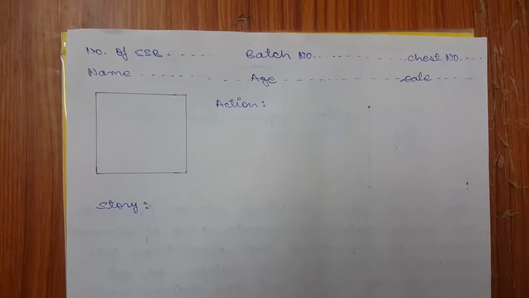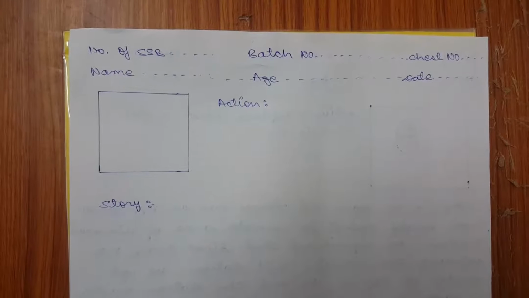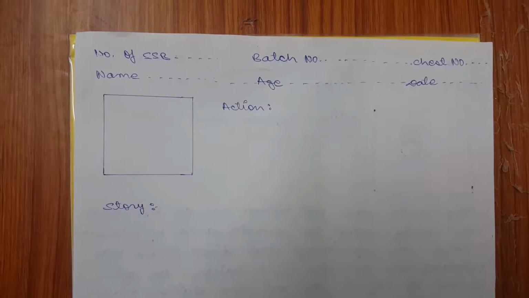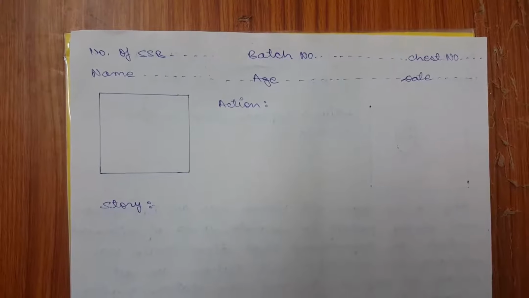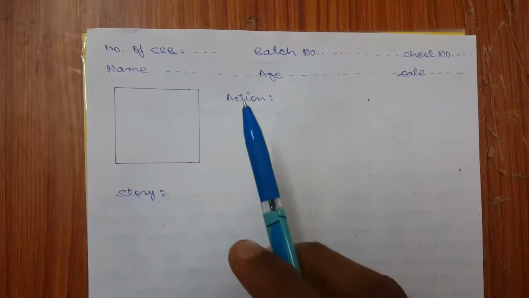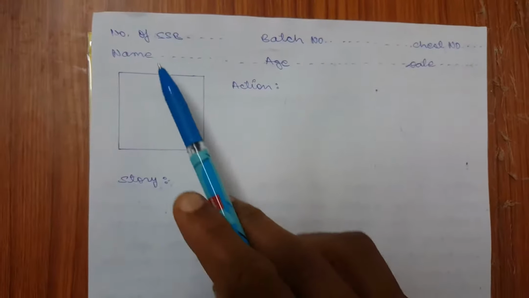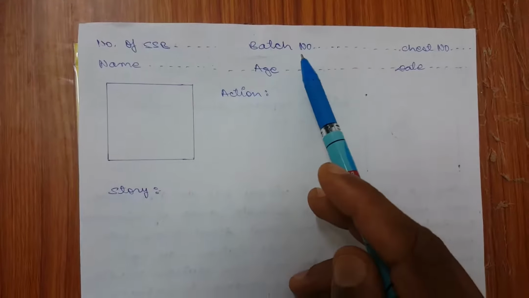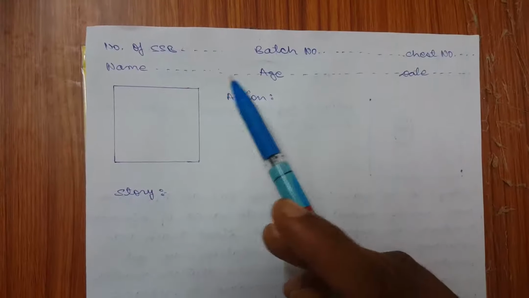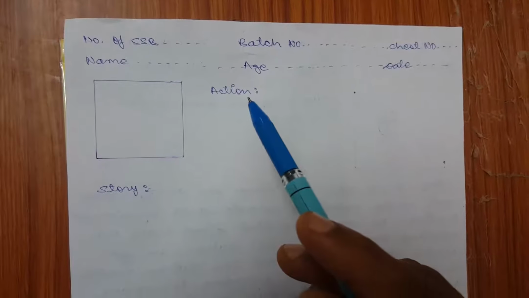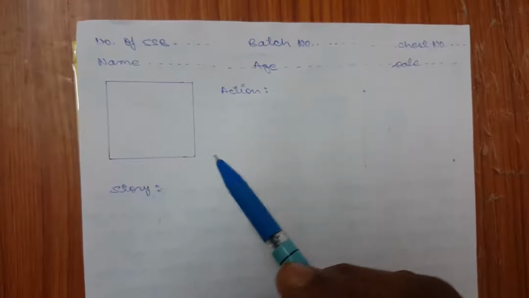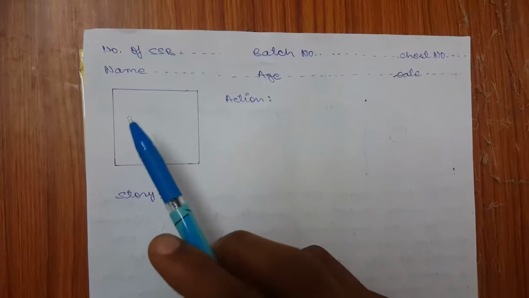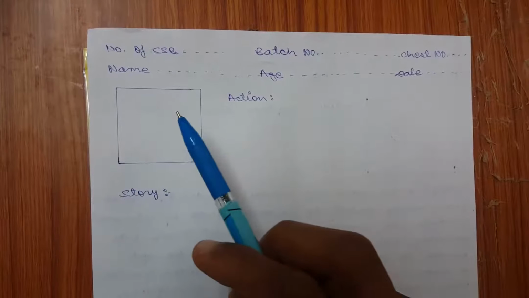In SSB, a seat is given to us, and that is like this. In that, up here the information, like the number of SSB, batch number, chest number, are all filled in by an officer available there who instructs us. Second, there is a square box on this seat.